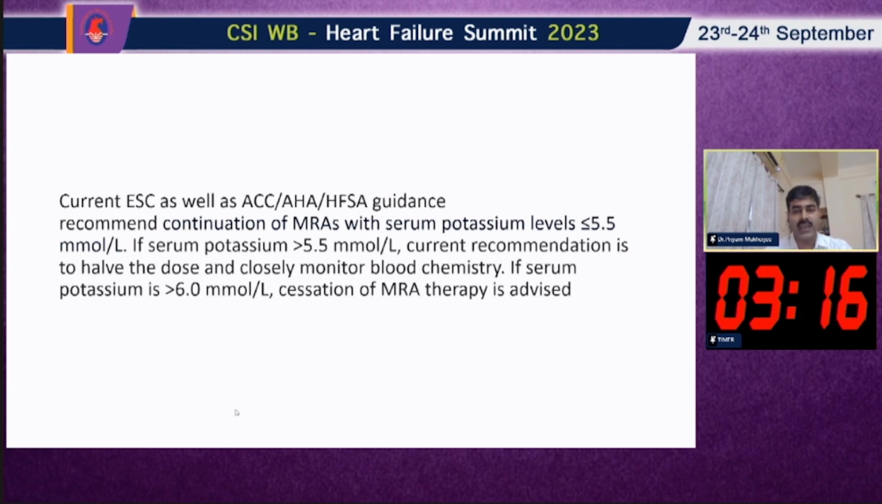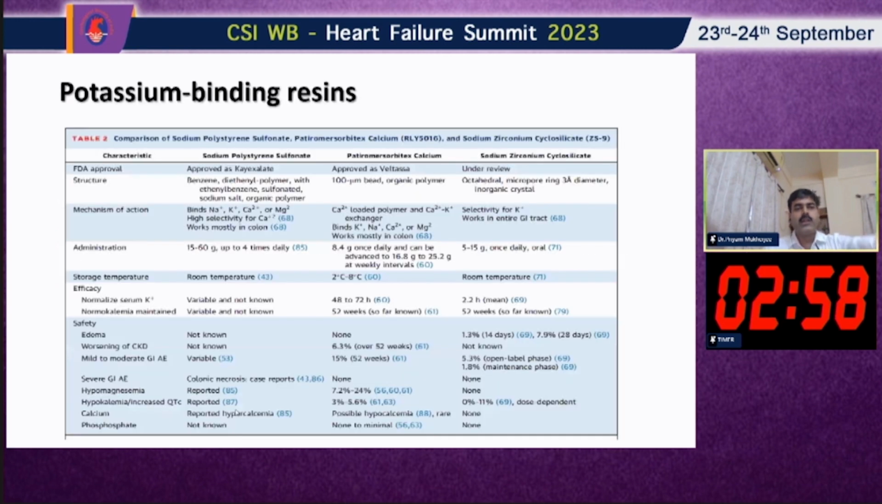And obviously, I have already told you that hyperkalemia is more common in the first 4 weeks. So initially, after 2 weeks, you should definitely check a potassium level at 2 weeks and at 4 weeks. So this is very important. Now this is very interesting.